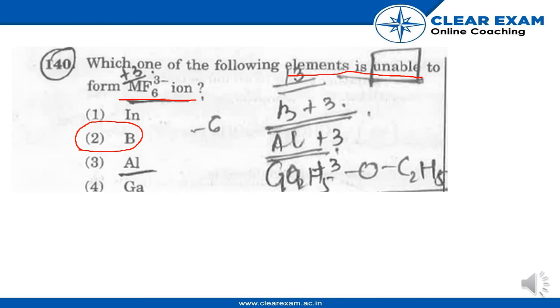B is the element which is unable to form MF6 minus ion, as it doesn't have the vacant d orbital.